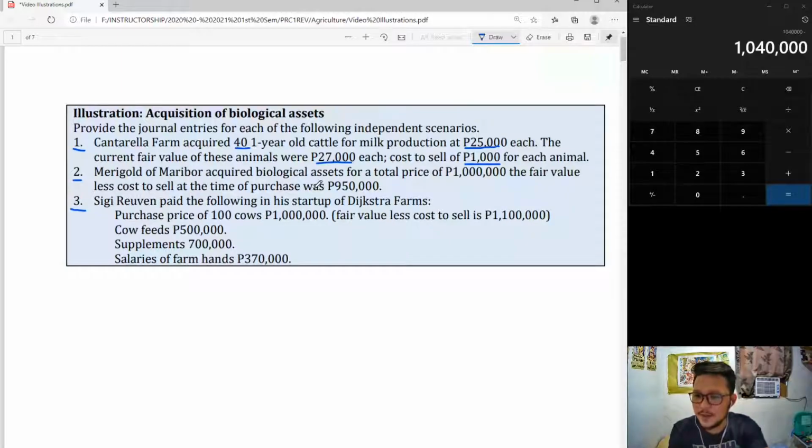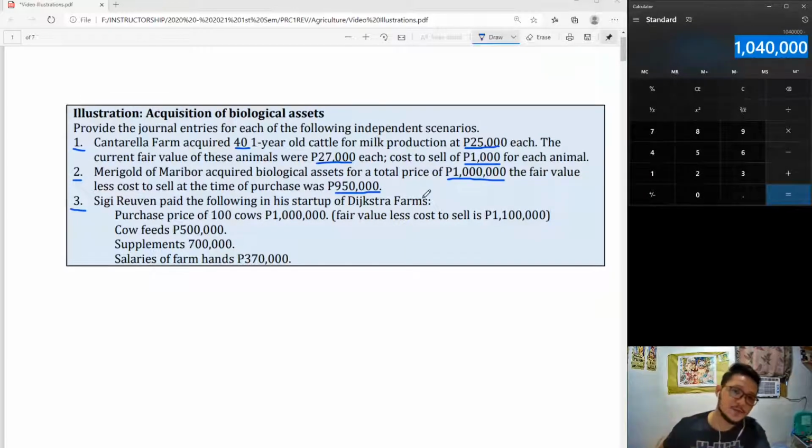Now, Marigold of Maribor acquired biological assets for a total price of 1 million. So, same cost, 1 million. But the fair value less cost to sell this time is 950,000. So, yung kanina, meron tayo 1,040,000 initial FVLCTS. Pero this time, 950 lang ang FVLCTS, which means that mas mataas ang ibinayad natin kaysa sa value ng asset na natanggap. So, in the opposite.